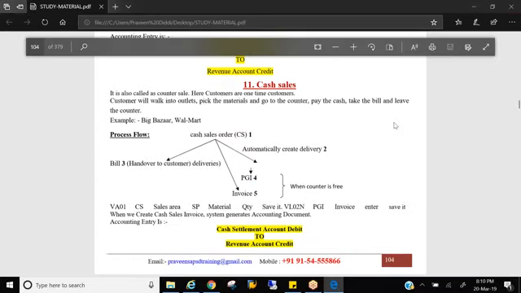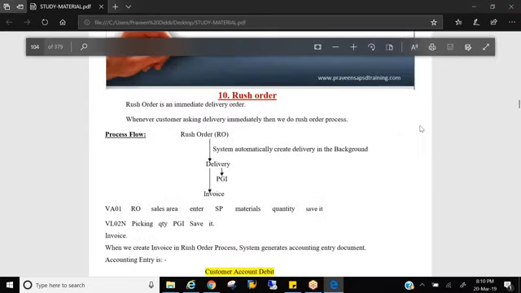Rush order. A rush order comes after the production plan. That means you planned for all the materials, started manufacturing, and were done. Then some order comes from the customer asking for material, and it's an important customer. All rush orders are from important customers. You cannot say no. You have to confirm it.